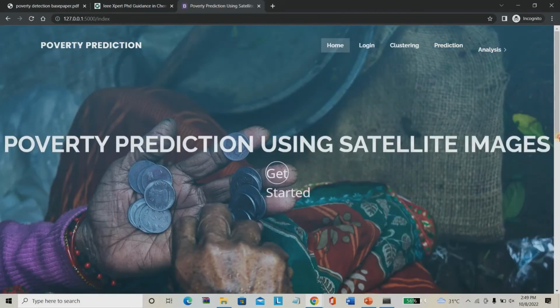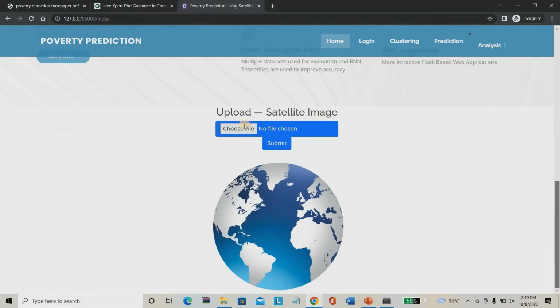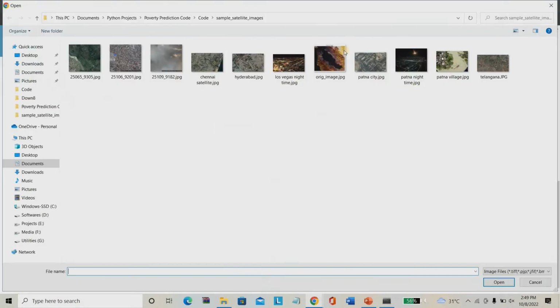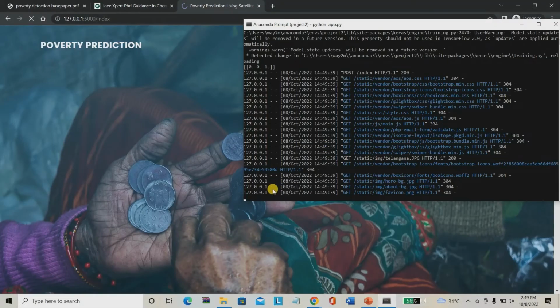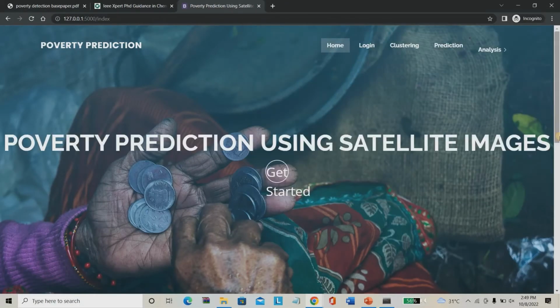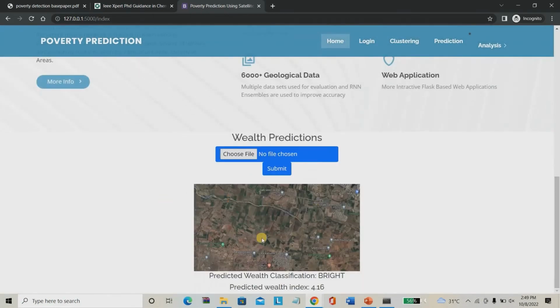So after the next step, what I'm going to use is, again I'm going to feed the same image here. This is the image I have checked, and I am giving the same image for the final poverty rate prediction. So it will give the final poverty rate of the image. See that? This is the image you have given. So the wealth classification is bright. The overall predicted wealth index was 4.16. This was very high. So the place which you are checking was a very wealthy place. Poverty index was 4.16, which is good.